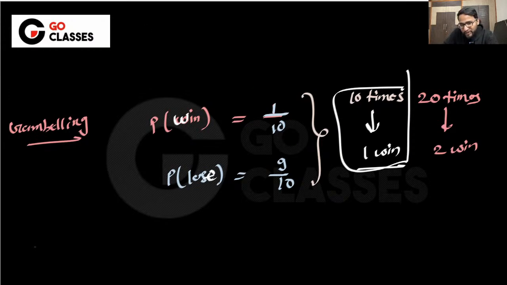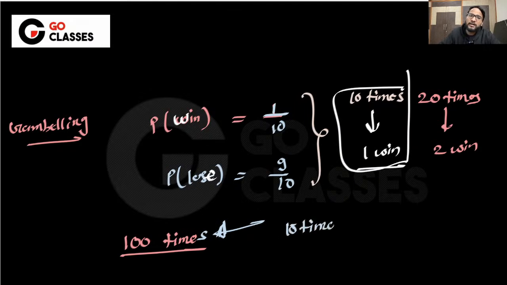Now you actually played the game, and let's suppose you played it maybe 100 times and you lost all of your money. Then you come to me and say that out of 100 times I was expecting that I will be winning at least 10 times, if not 10, then at least one time. I will say that see, you might not have played enough number of times.